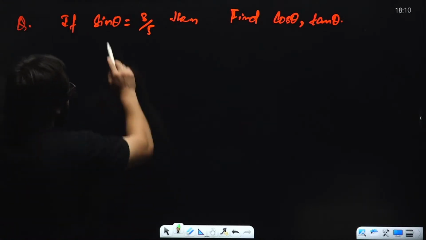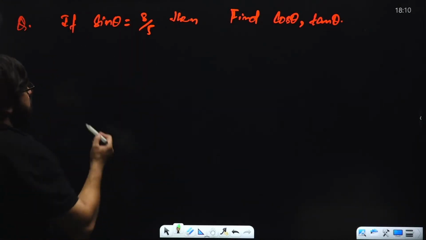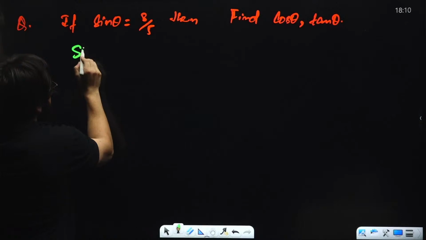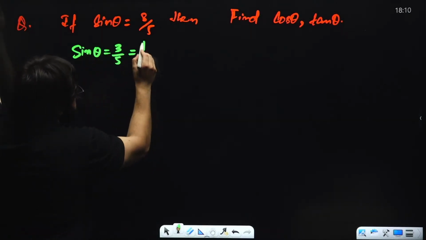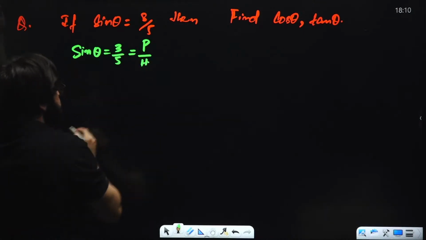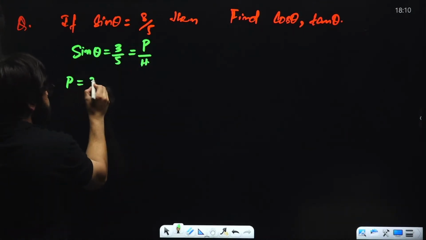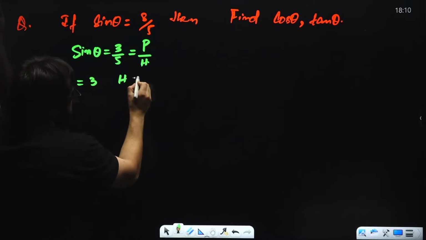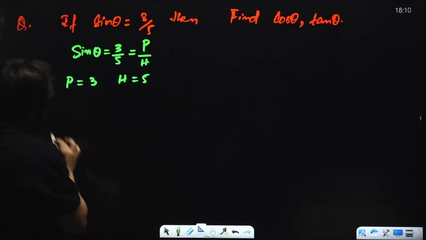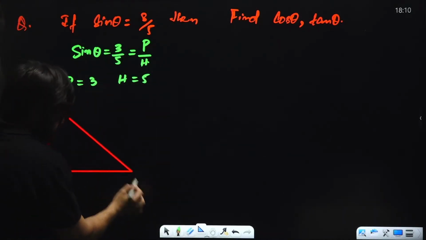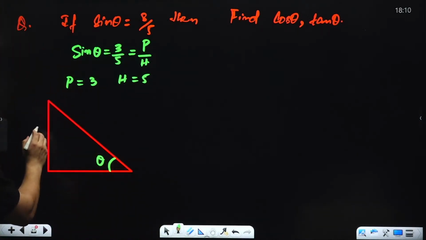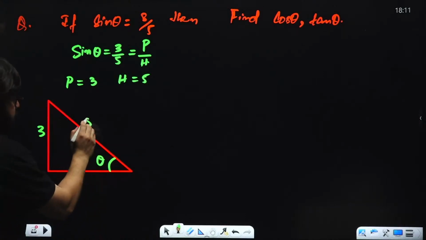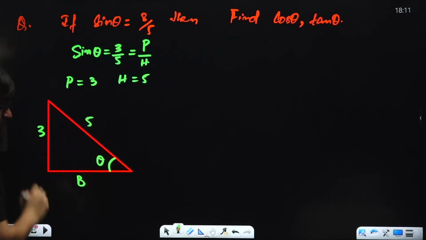In this particular case, the value of sine theta is 3 by 5. Here, sine of theta is given as 3 divided by 5. That means perpendicular upon hypotenuse. So here perpendicular is 3 and hypotenuse in this case is 5. Now if I make the triangle over here, if this is theta, perpendicular is given as 3, hypotenuse is given as 5 and base we are supposed to find out.